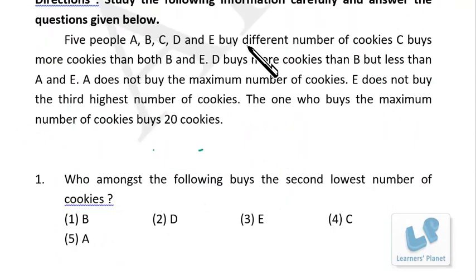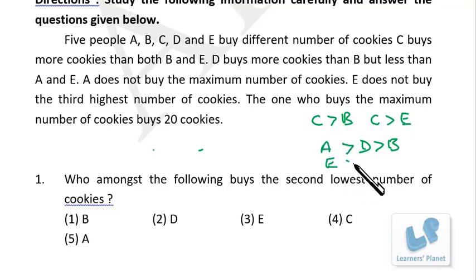Five people A, B, C, D, E buy different numbers of cookies. C buys more than both B and E. C more than B, C more than E. D buys more cookies than B but less than A and E. So D is less than A and E. A does not buy the maximum and E does not buy the third highest. So A is not the highest, but A and E both of them are greater than D. So I can arrange E, A,